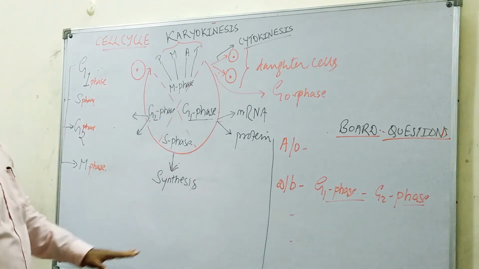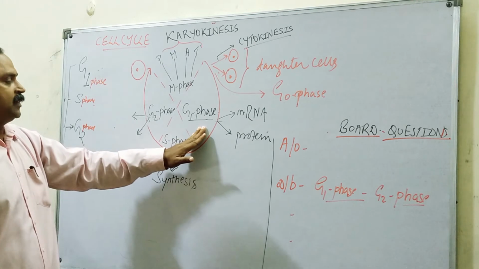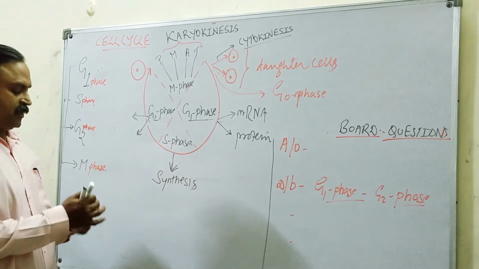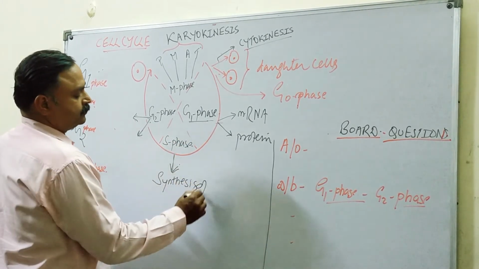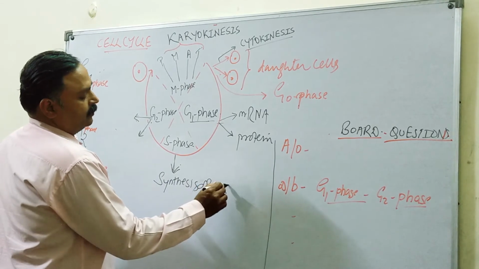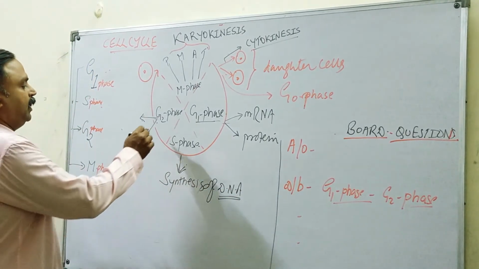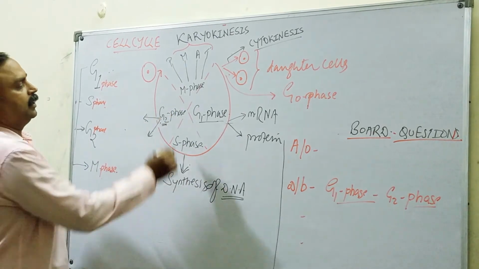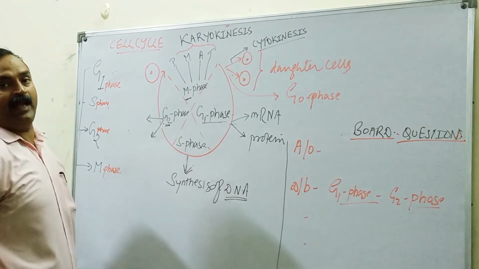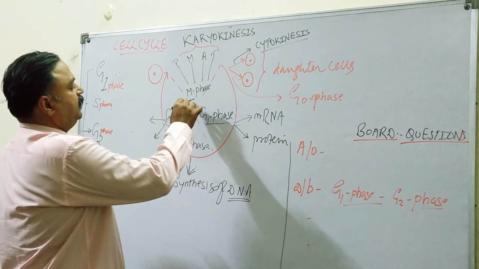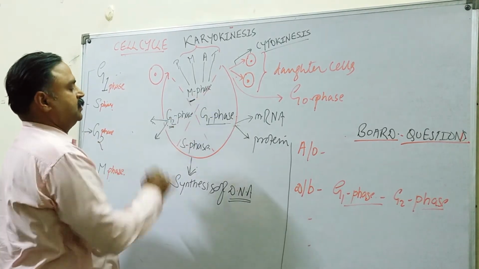G1 means gap 1, the first gap or growth. S is for synthesis of DNA, the synthesis phase. Mainly here DNA is synthesized and chromosomes are duplicated. Then the G2 phase, and ultimately the M phase. M means mitotic phase.